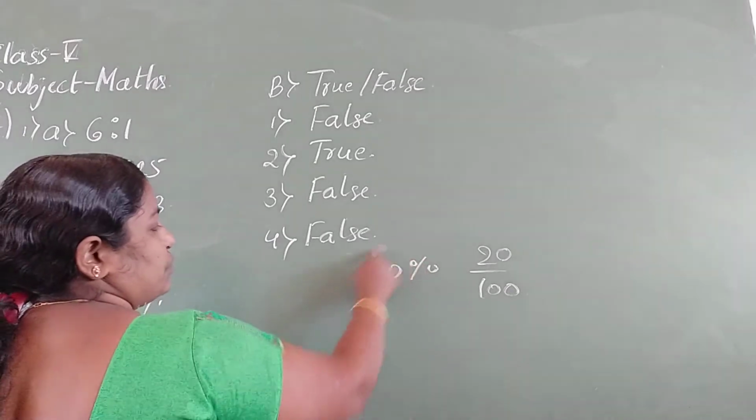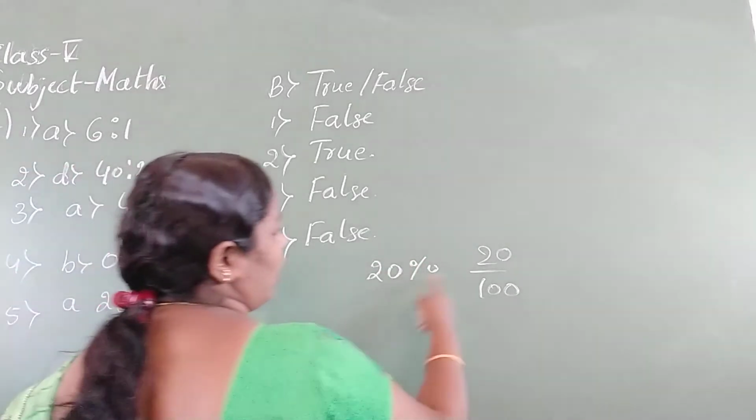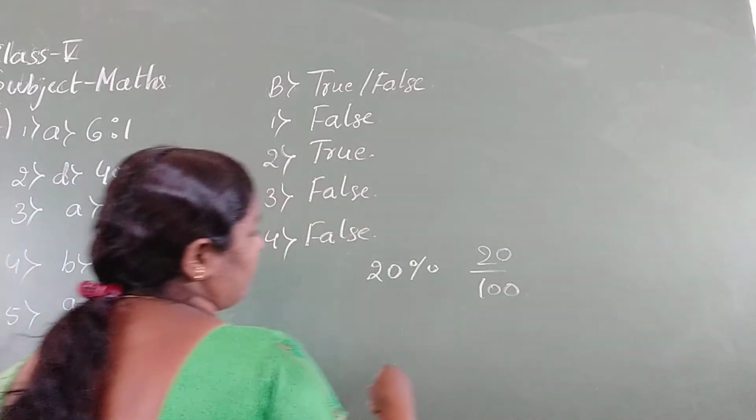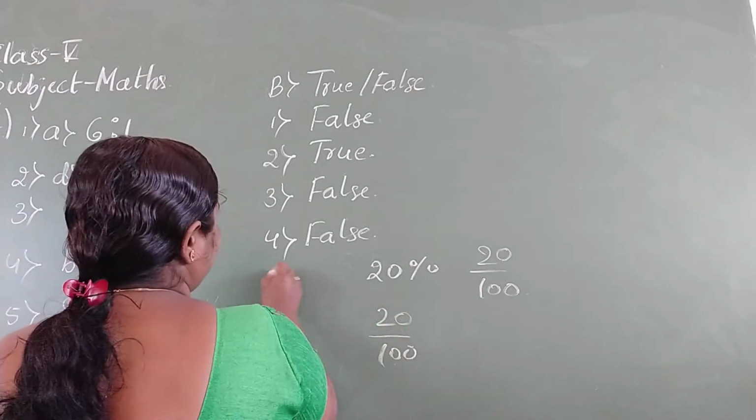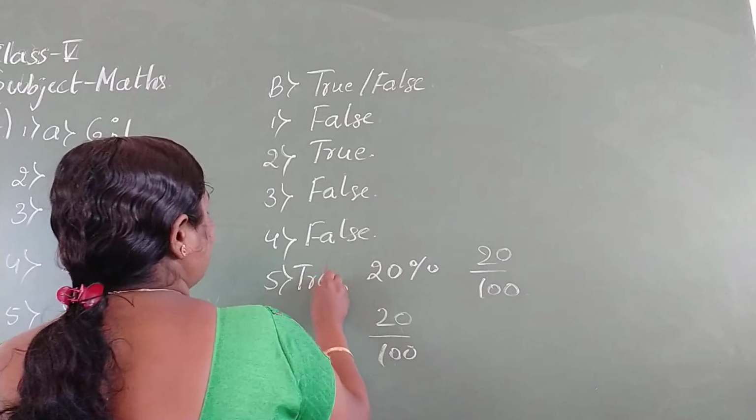Yes, this percentage is equivalent to this fractional equivalent. This is nothing but 20 by 100 only. So fifth statement is true.